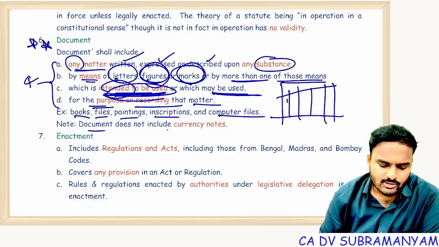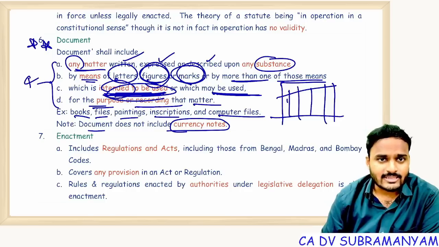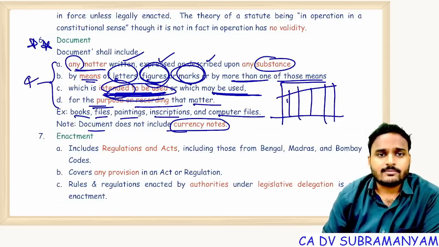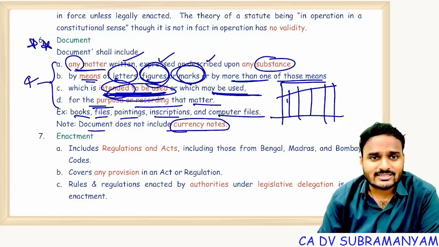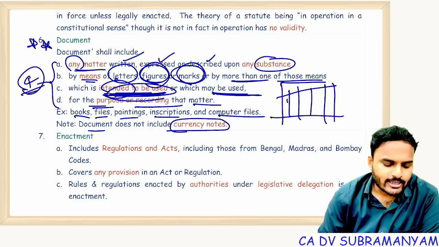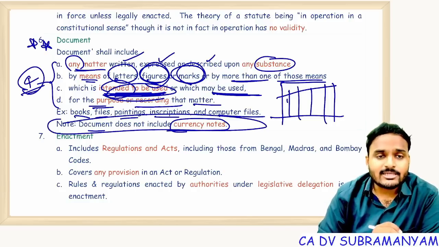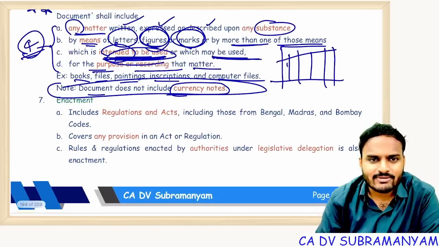Document does not include currency notes. A currency note also has letters, figures, marks, and printing takes place. We use it as money. Is it a document? Actually, by applying these 4 conditions it is a document, but it is clearly mentioned that document excludes currency notes. Therefore, a currency note is not treated as a document according to the General Clauses Act 1897.